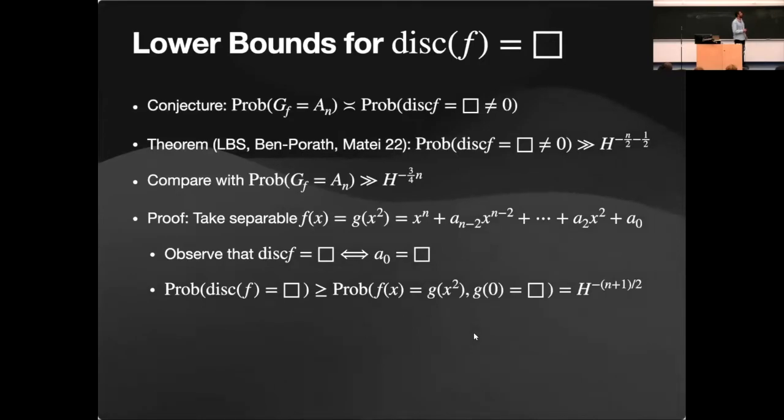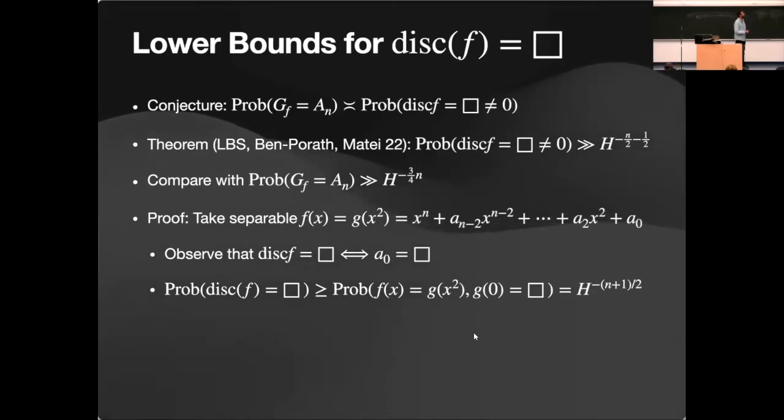You take a polynomial g, which is generic, namely the coefficients are any number between minus h and h, and you plug inside it x squared. Okay, so you get this kind of polynomial that has only even terms. And for this polynomial, one can easily prove that the discriminant is a square if and only if the free coefficient is a square.